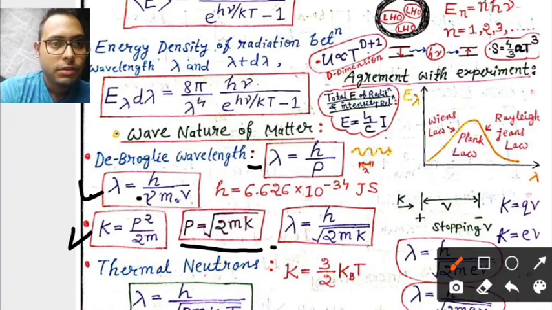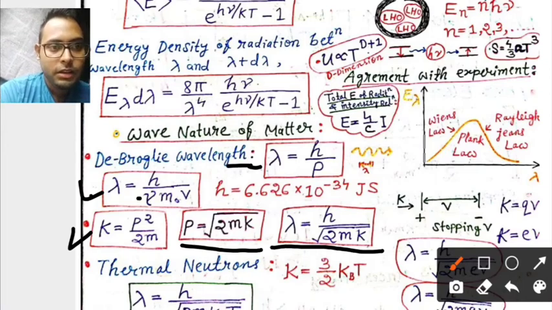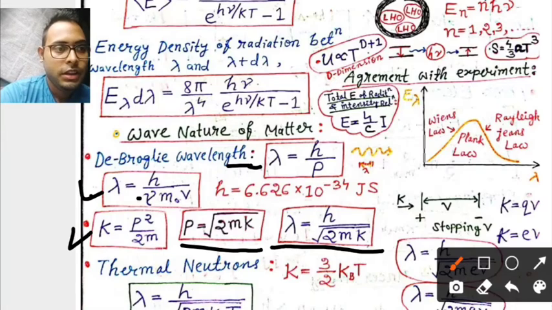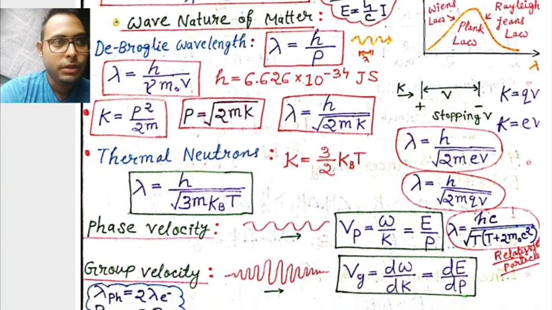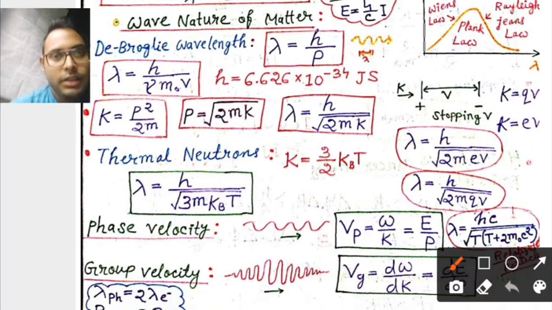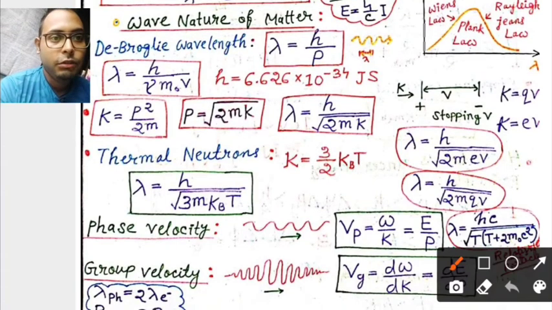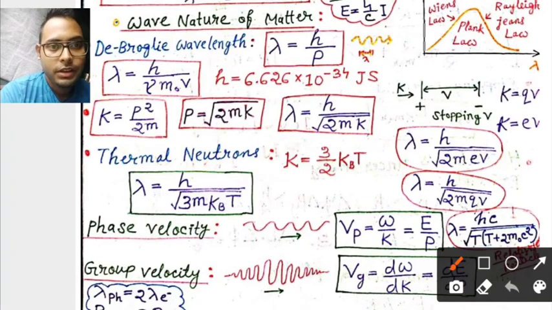We get this very important formula by putting the value of momentum in the de Broglie wavelength. Another very important thing you need to understand is thermal neutrons. You probably studied this in thermodynamics.